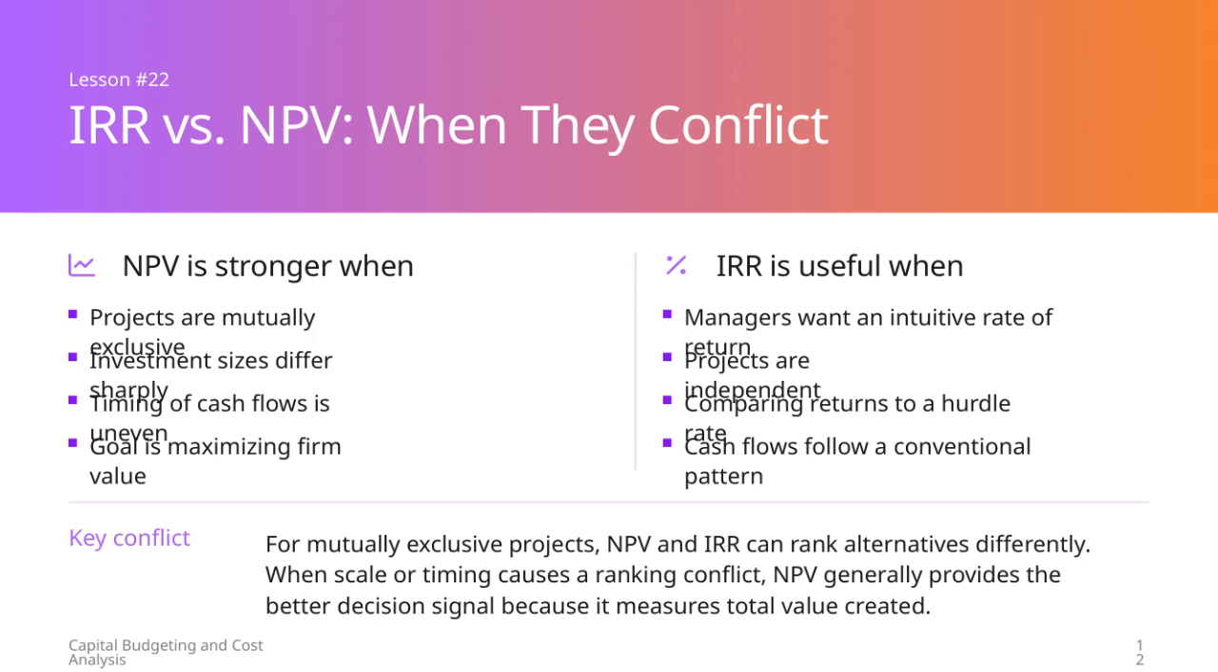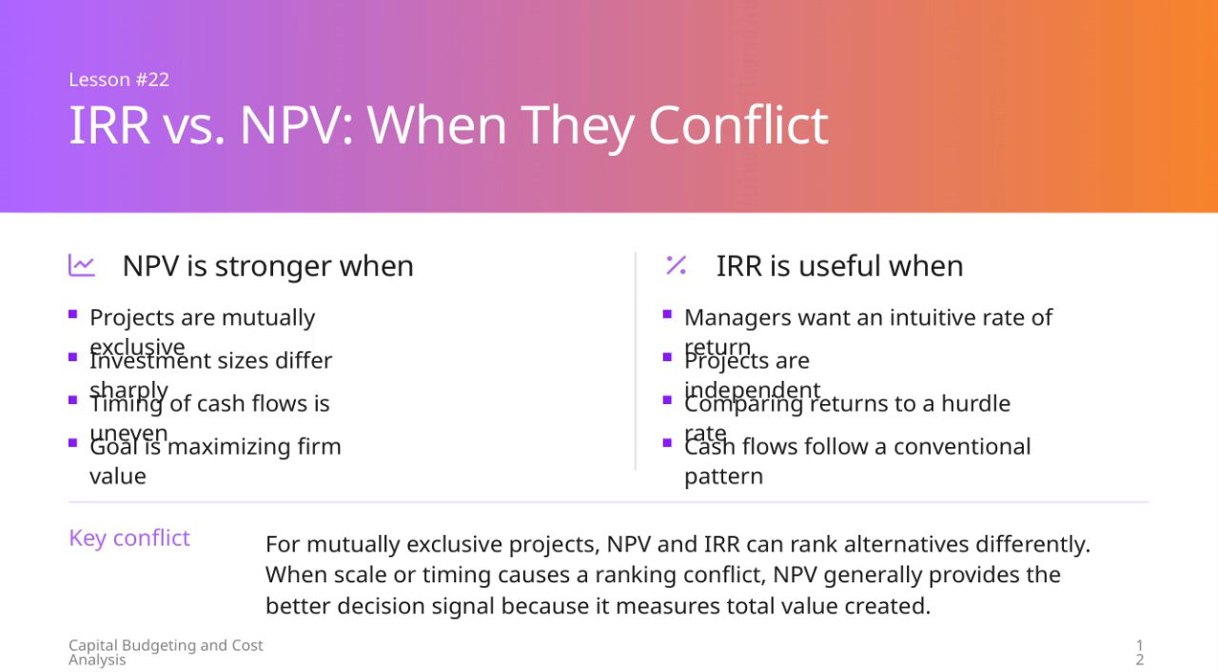On the other hand, IRR can be very useful when managers need a more intuitive rate of return metric. It's especially handy for projects that are independent, where the decision is simply whether to accept or reject, and when comparing returns to a predefined hurdle rate. IRR works best when cash flows follow the conventional pattern of an initial outflow followed by inflows.